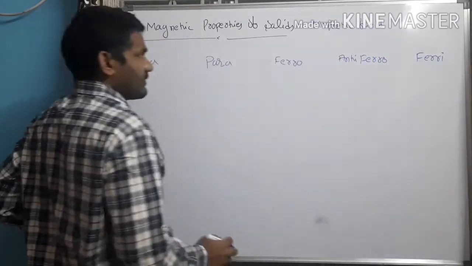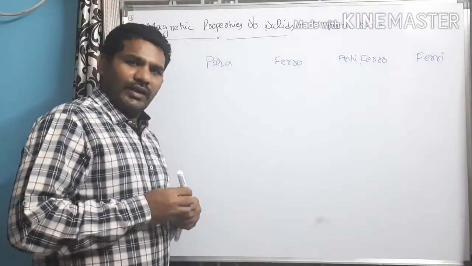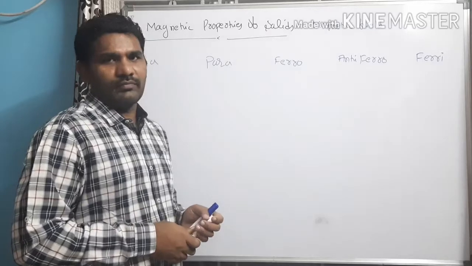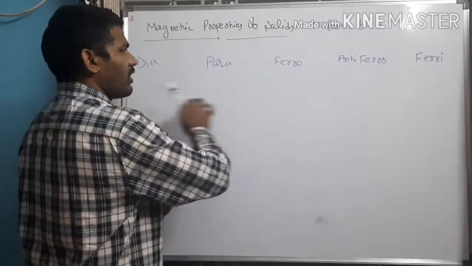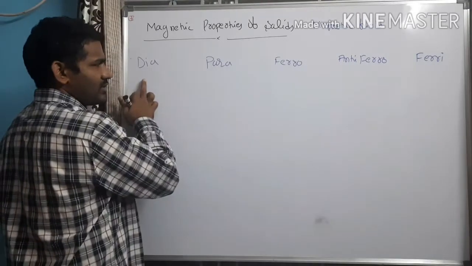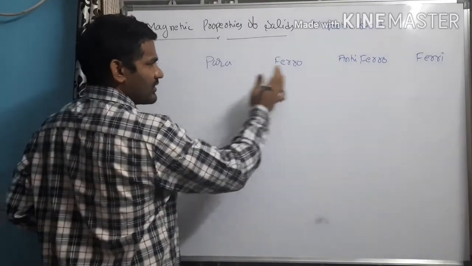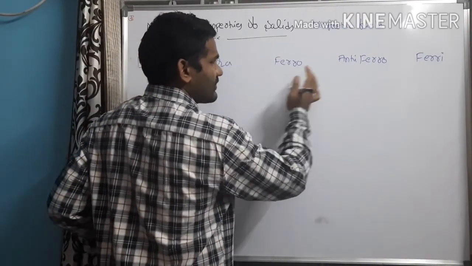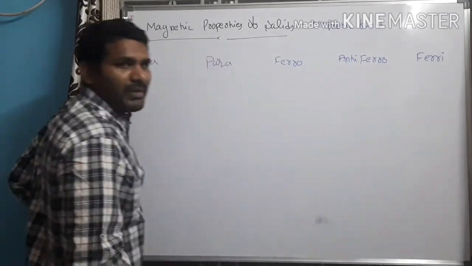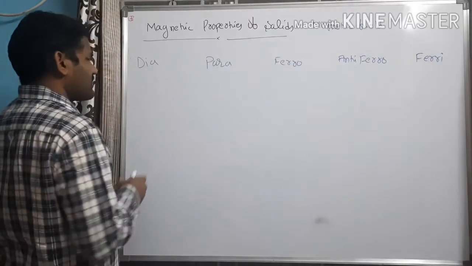ferrimagnetic substances. When solids are kept in a magnetic field, depending on the behavior, solids are broadly classified into 5 different categories. They are diamagnetic, paramagnetic, ferromagnetic, antiferromagnetic, and ferrimagnetic substances. Let us try to understand one by one.